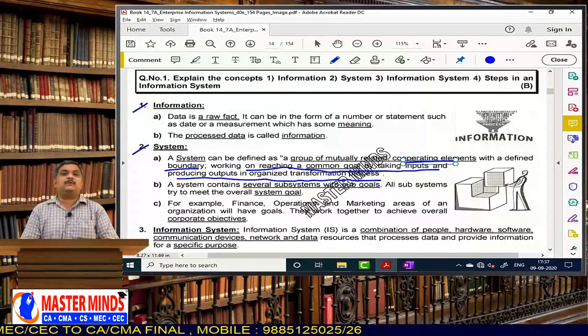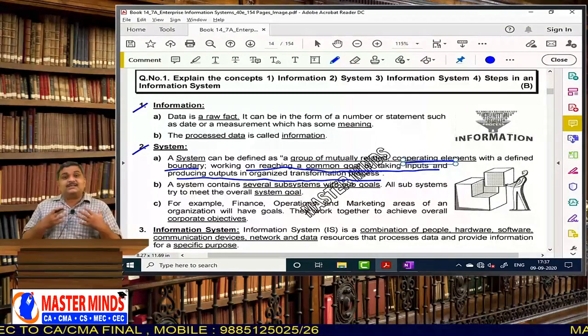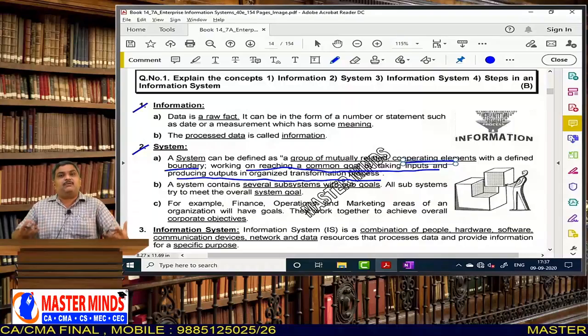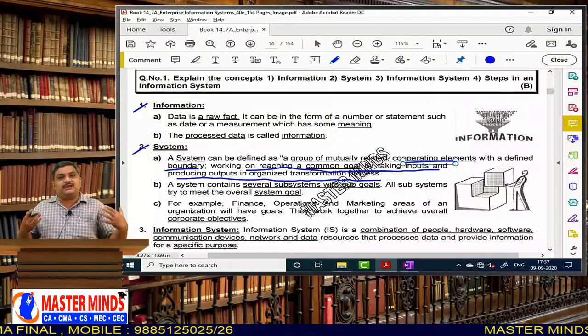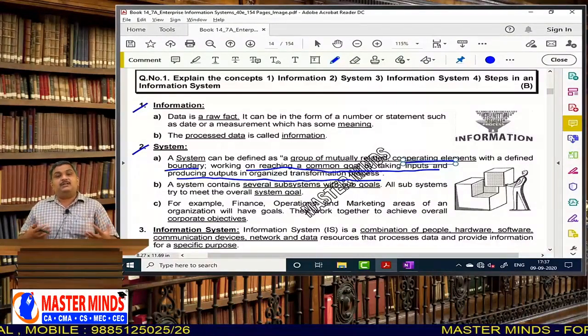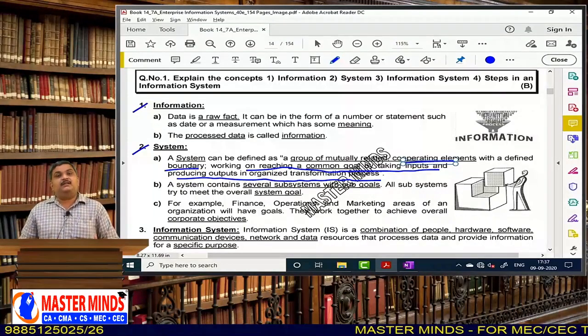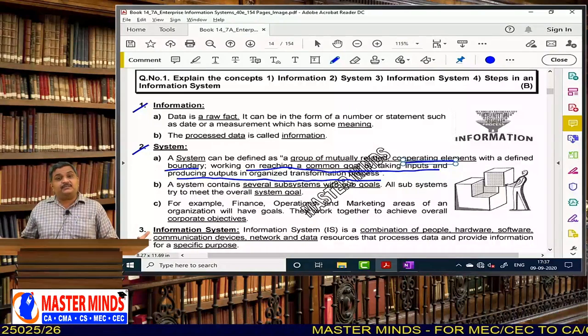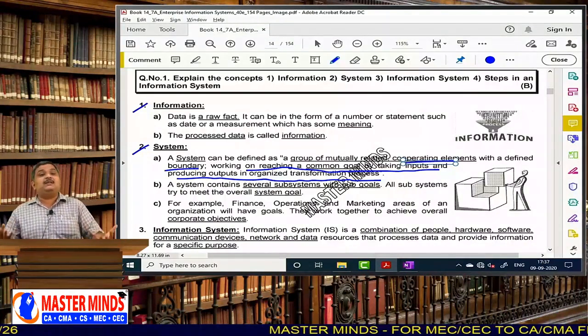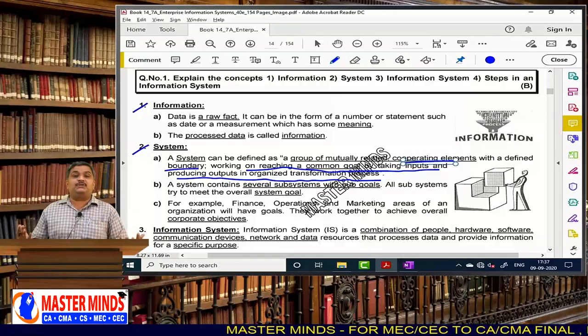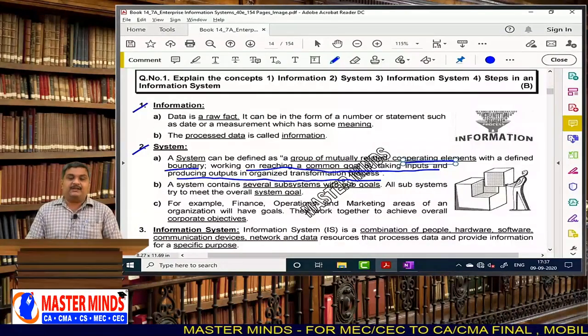process. That means a system will always take some inputs. See, our human body, we are taking inputs: the air, the food, the water. We take a lot of things as inputs and outputs are generated. That means a system takes inputs and generates outputs in an organized manner.